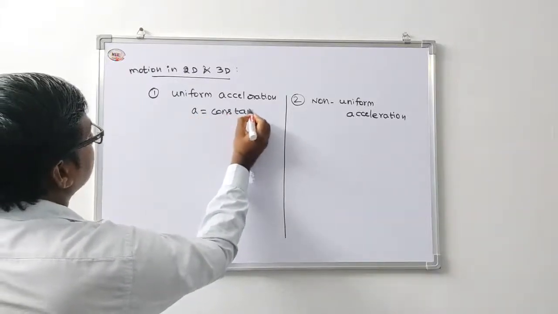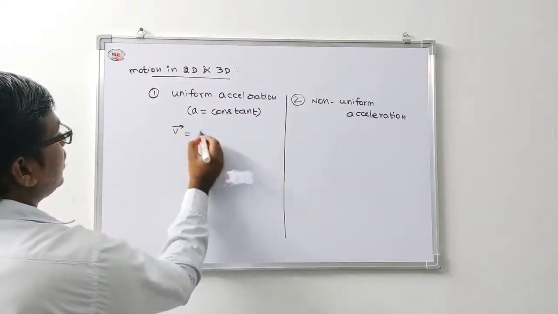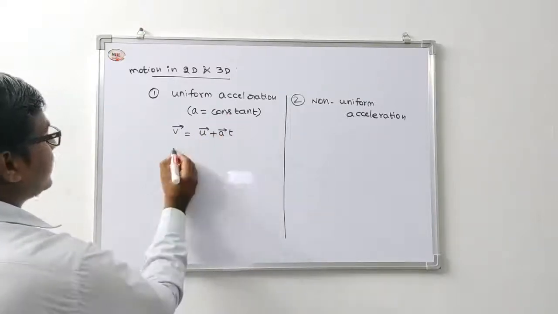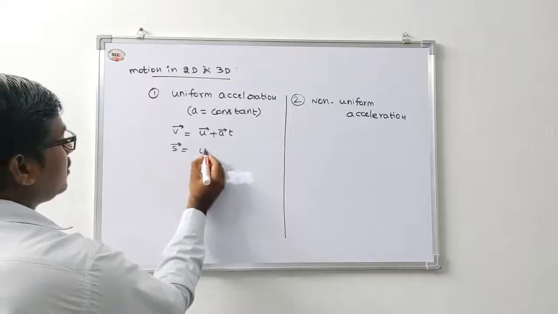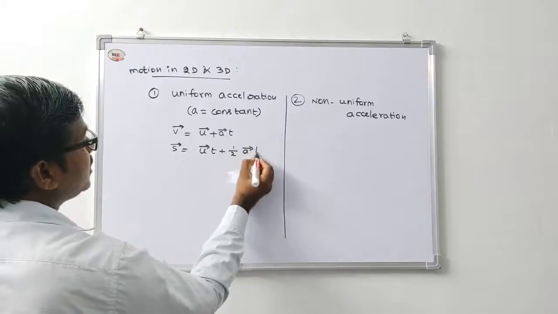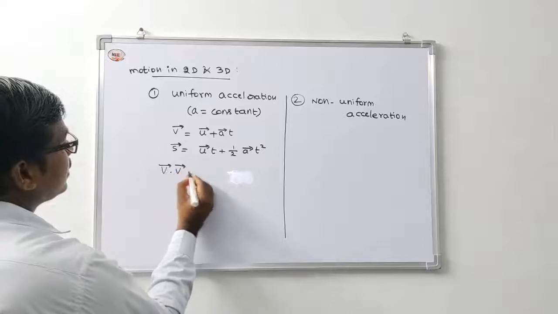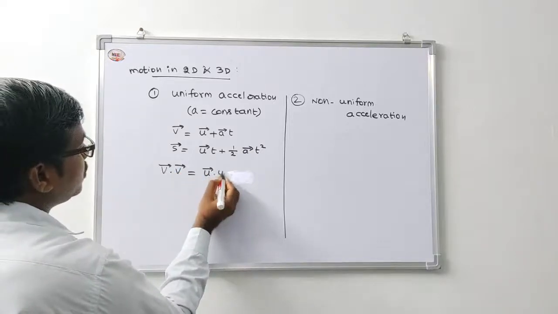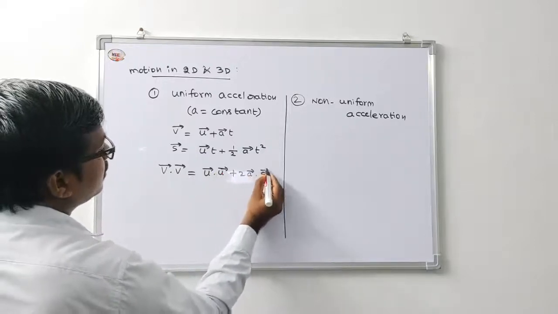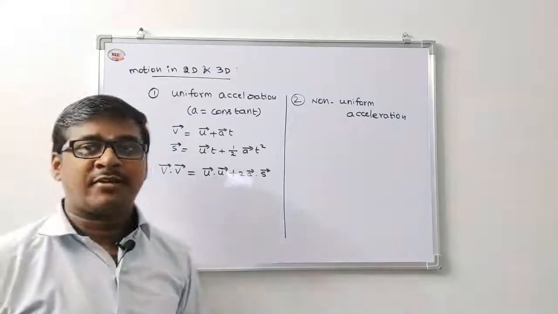We have the first equation, v bar equals u bar plus a bar t. Next, s bar equals u bar t plus 1 by 2 a bar t square. Third, v square equals u square plus 2 a bar into s bar.